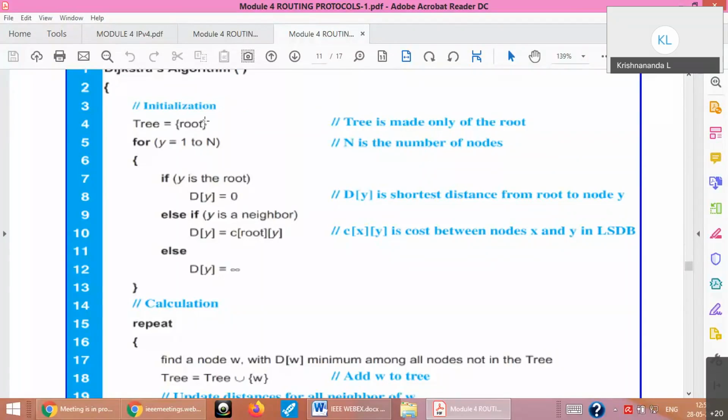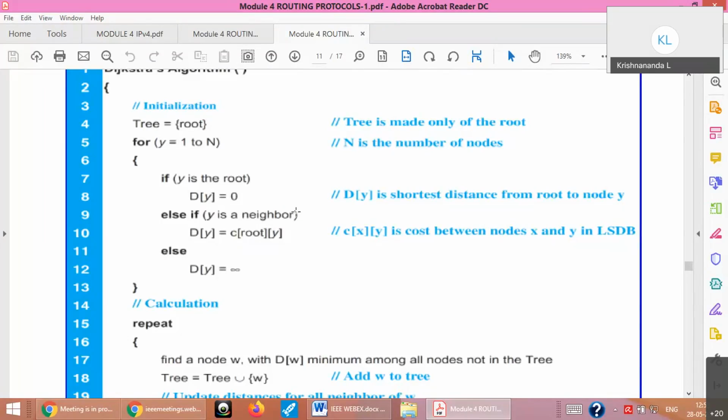Initially, suppose you have 7 nodes, let us say A, B, C, D, E, F, G. Initially you start with A. So you have a set with only A as your node, which is known to you. Others will be in the second set. Let us say one set is called the permanent set, and the other set is called the temporary or tentative set. Our job is to see that all nodes join the permanent set. That means I will be knowing all of my neighbors to reach from every node to every other node. This is the meaning of that.